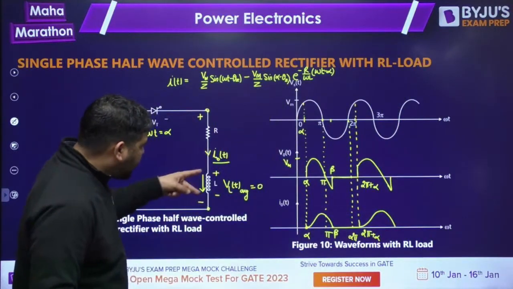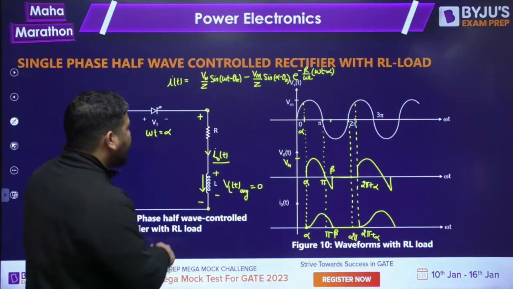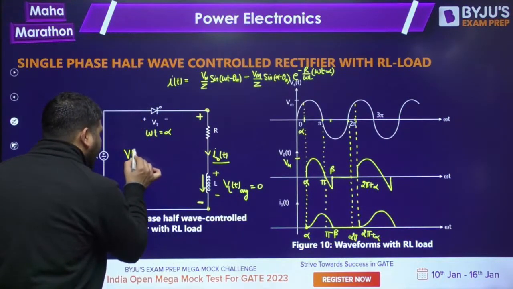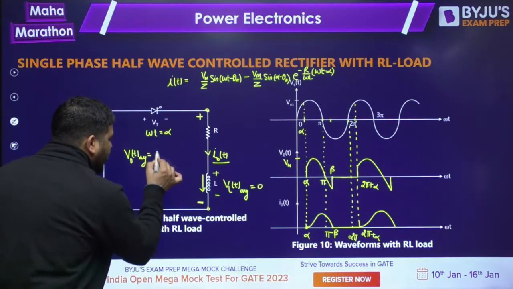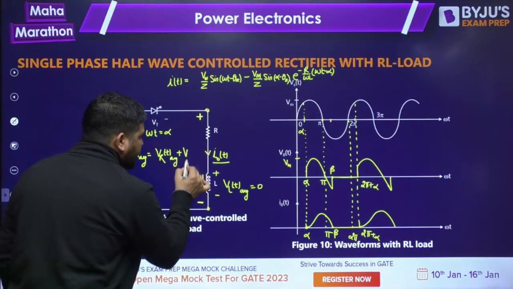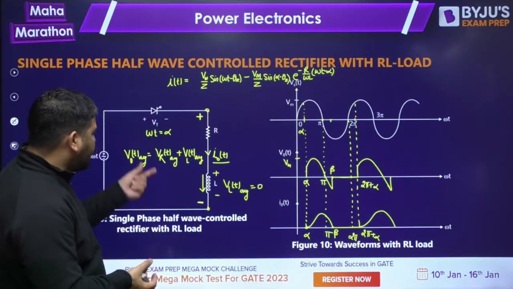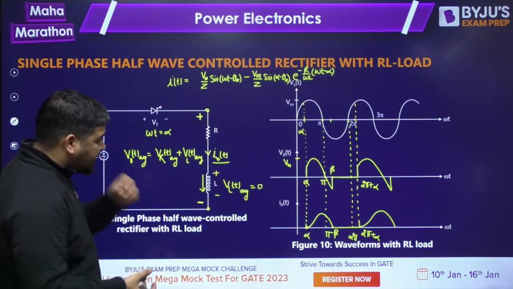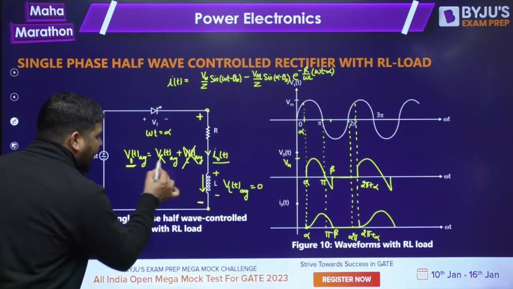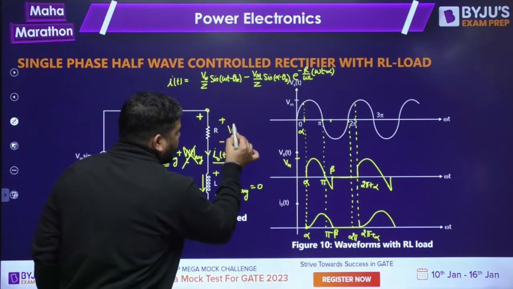Now you can see that the current is periodic. If the current is periodic, then the average voltage across the inductor will be 0. Whatever the total output average voltage is, output average voltage is equal to VRT average plus VLT average, because in the output you have two elements. But since the current is periodic, VLT average is 0, so whatever the output average is, that must be equal to VRT average.